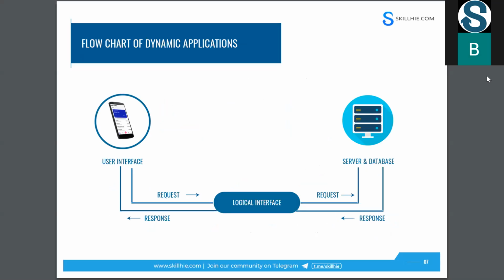Here you can see the user interface, the logical interface, and the server or database. What is the user interface? Whatever the user can see, whatever is visible to the user, is called the user interface. I think everyone has a smartphone. If you open Amazon Prime or some other application, or WhatsApp, you can see some contacts and some videos. All of that comes under the user interface.